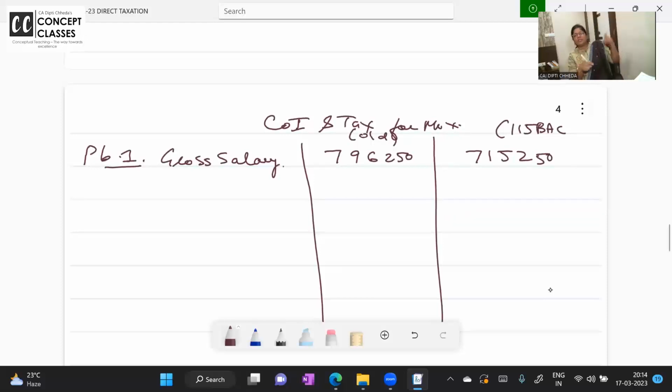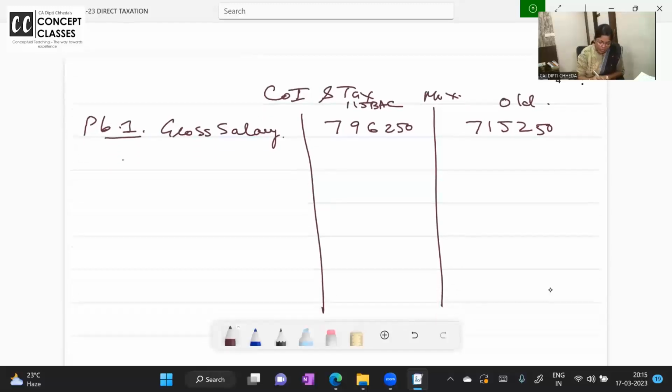Ma'am, why is there a difference? Because here HRA exemption is allowed, there it is not allowed. Here the leave salary and all are routine. बाकी तो सब same ही है. But here HRA, I wrote it in reverse, one second. This income will be more in the case of the new regime, 115BAC, because HRA deduction is not allowed, and this is the old. चलो यहाँ से शुरू करते हैं.